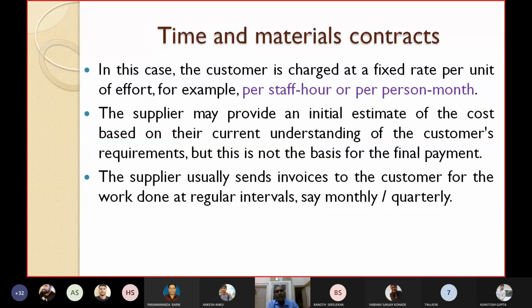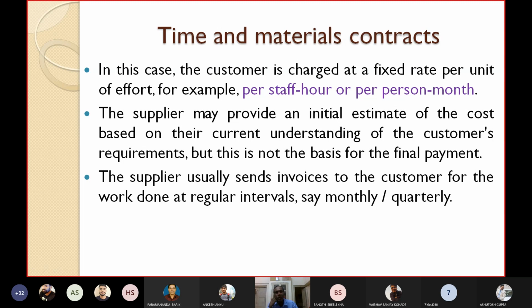Let's see the next contract, time and materials contracts. In this case, the customer is charged at a fixed rate per unit of effort. As its name says, time is there. So in this case, the customer is charged at a fixed rate for what?